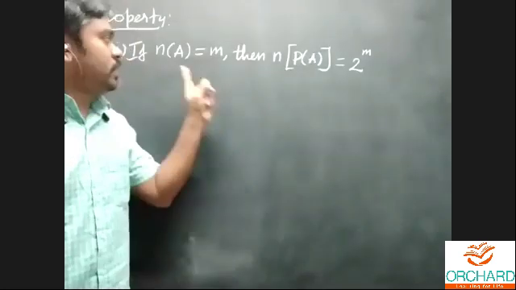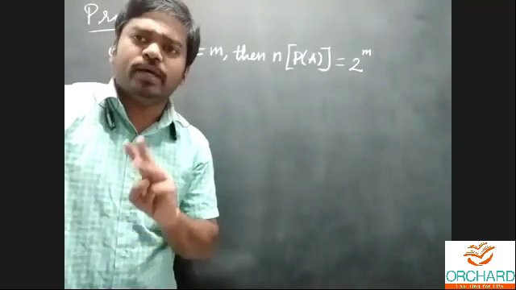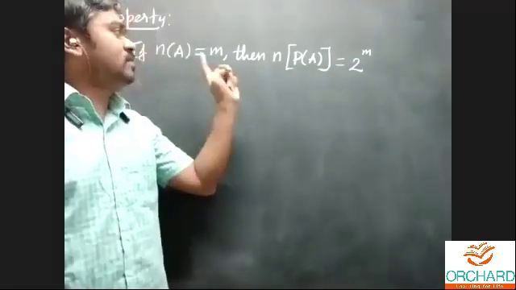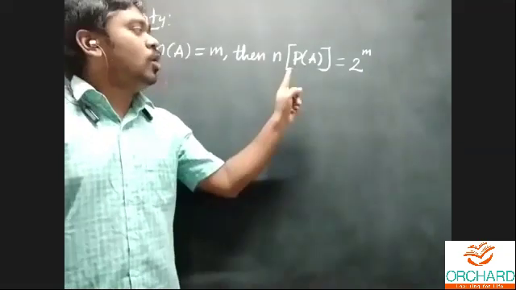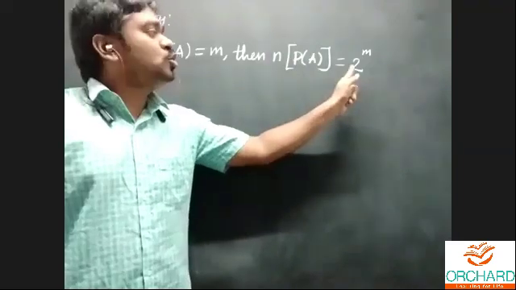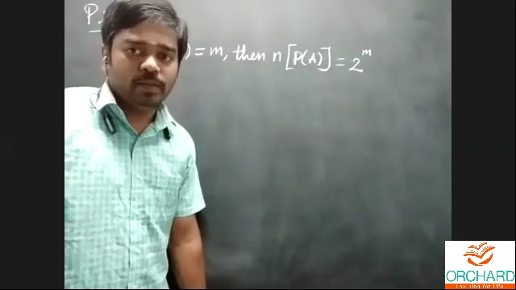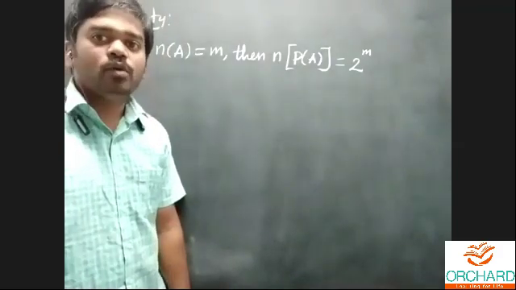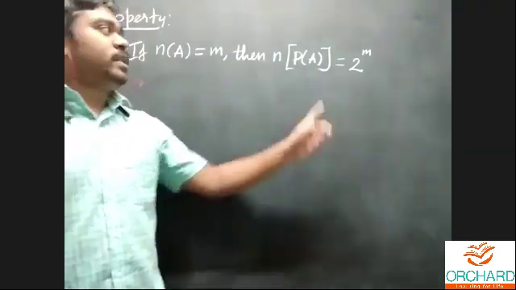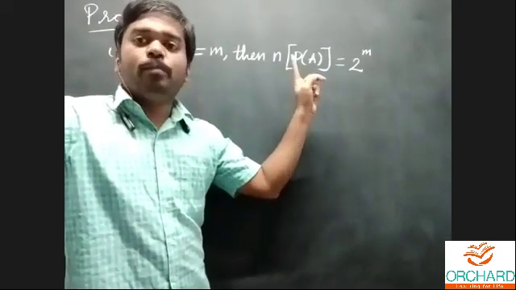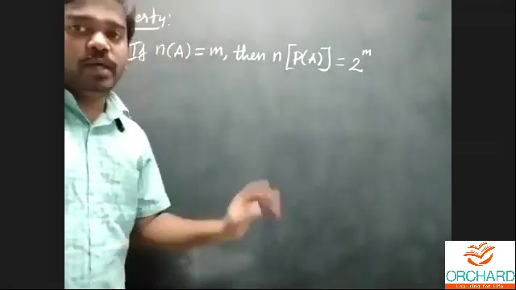Listen carefully. The number of elements in set A is m. It may be 2 elements or 3 elements. For example, consider m is equal to 3. A set consists of 3 elements. How many elements are in the power set? Now, 2 power 3. What's the value of 2 power 3? Answer me quickly. Yes, very good, that is 8. Therefore, the number of elements in the power set is 8.